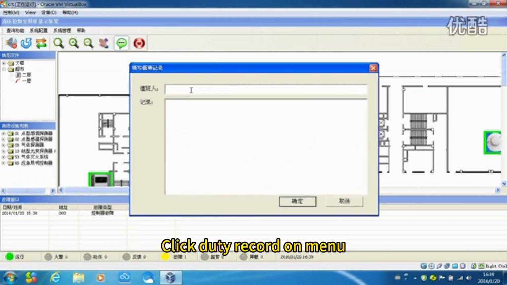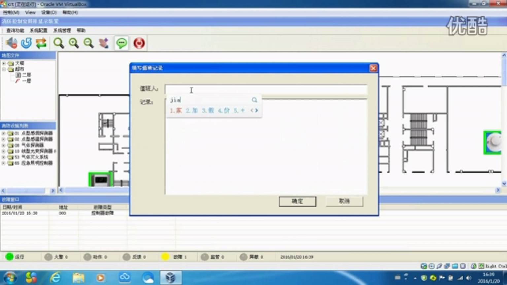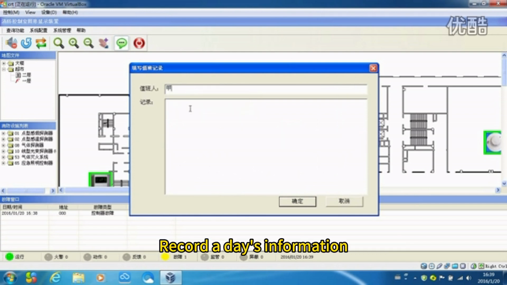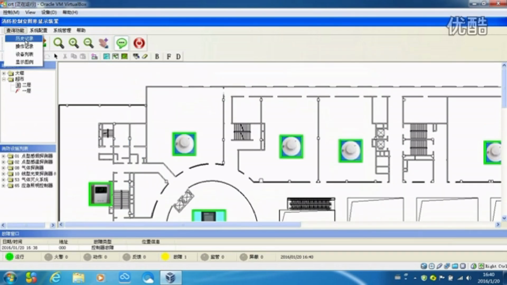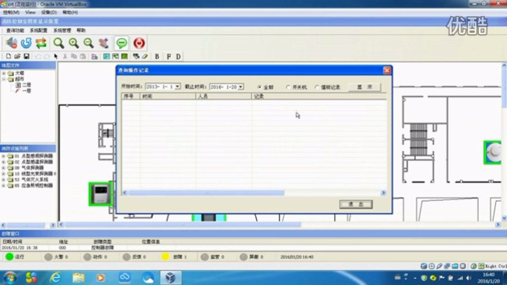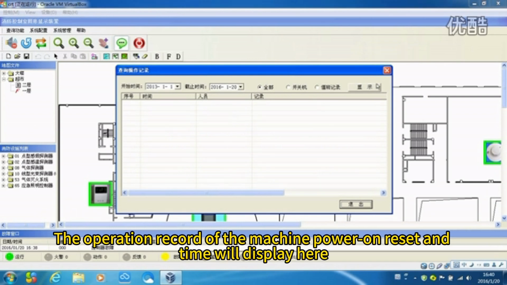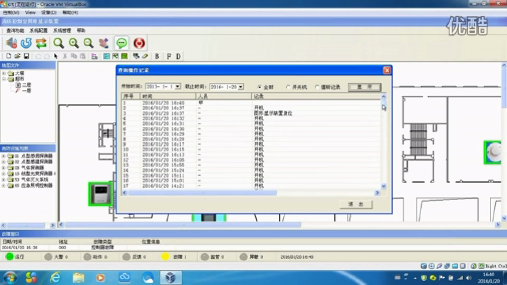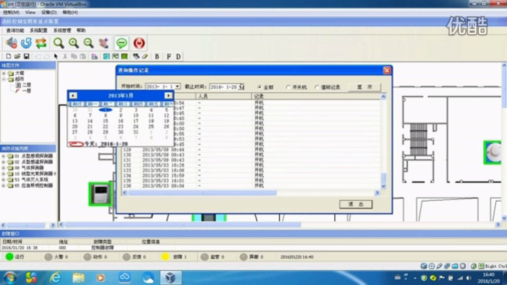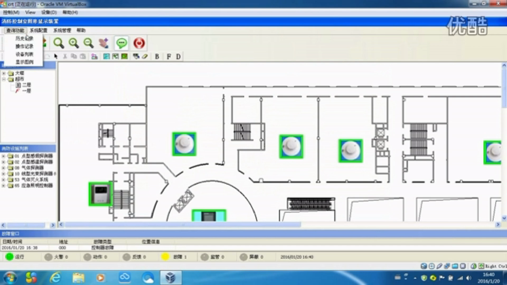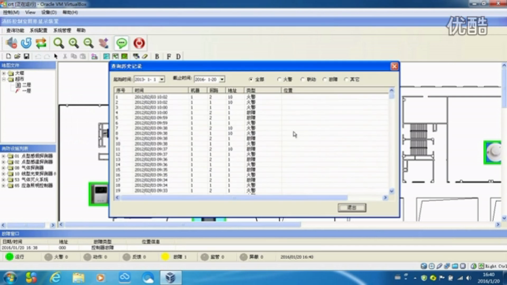Click Duty Record on the menu. You can enter your name in the duty record. Record this information. Then press Confirm. Click Menu Operation History. The operation record of the machine power on, reset and time will display here. Click Menu History. The CRT can store up to 20,000 hours of historical records.